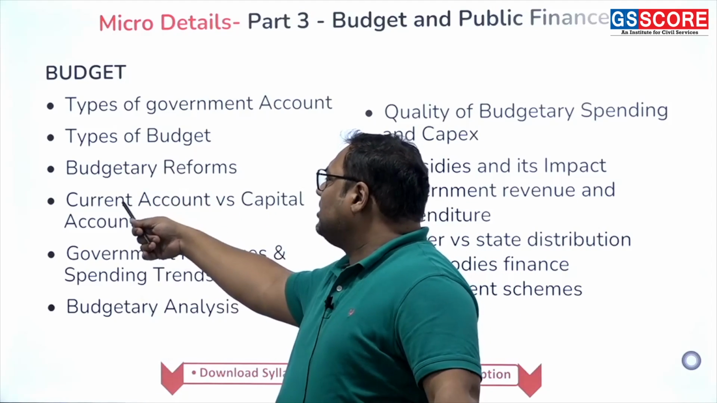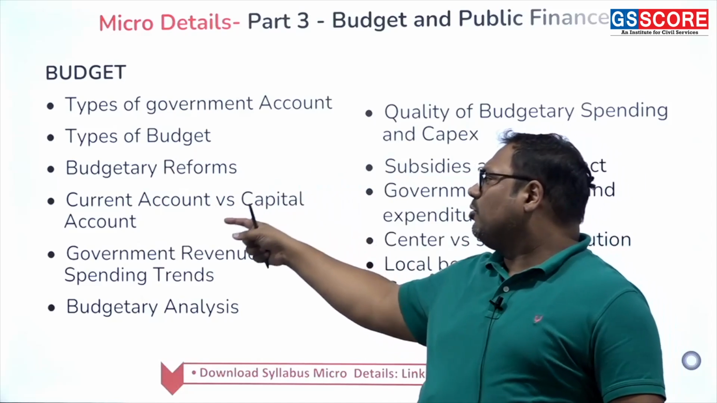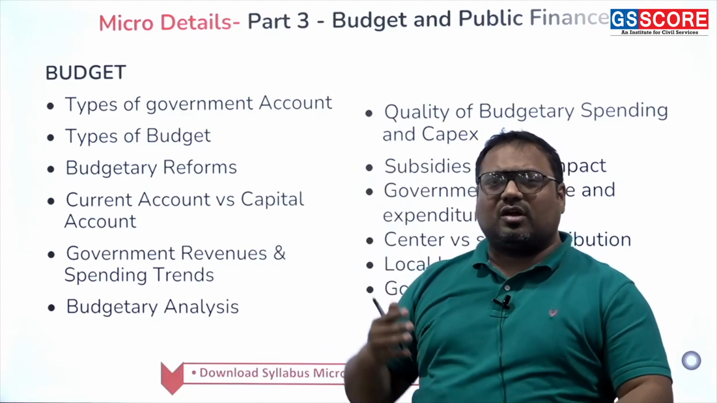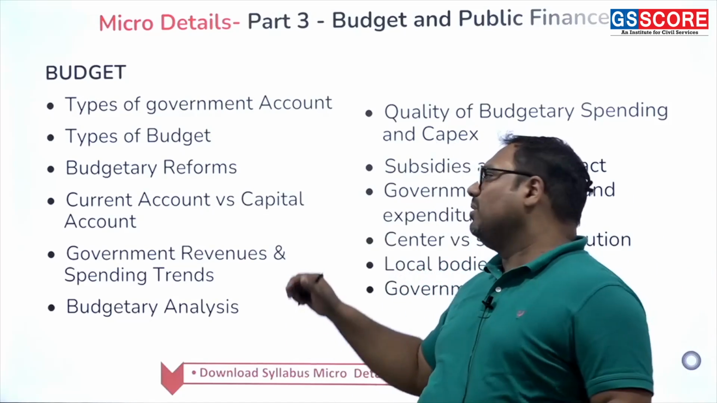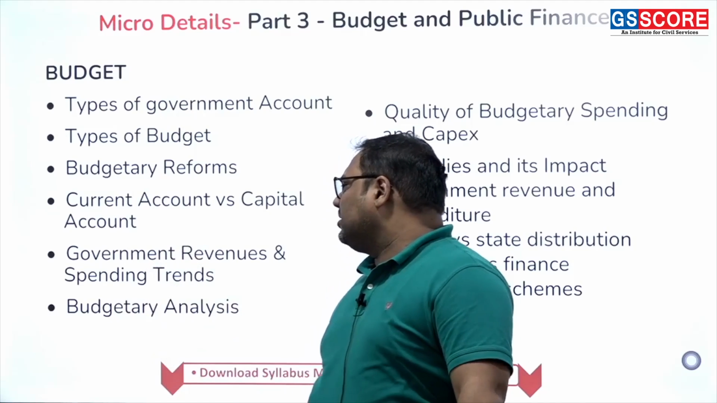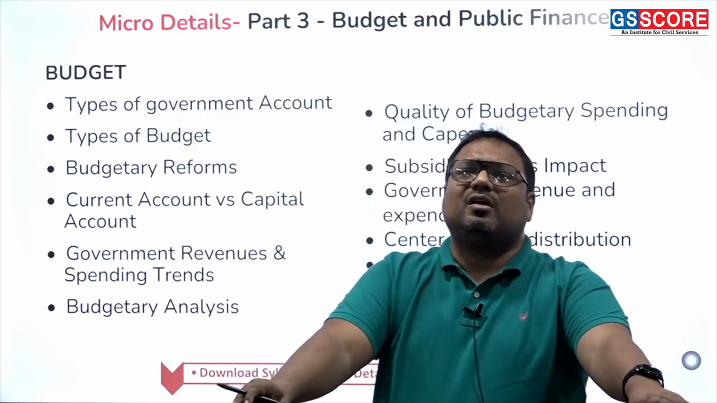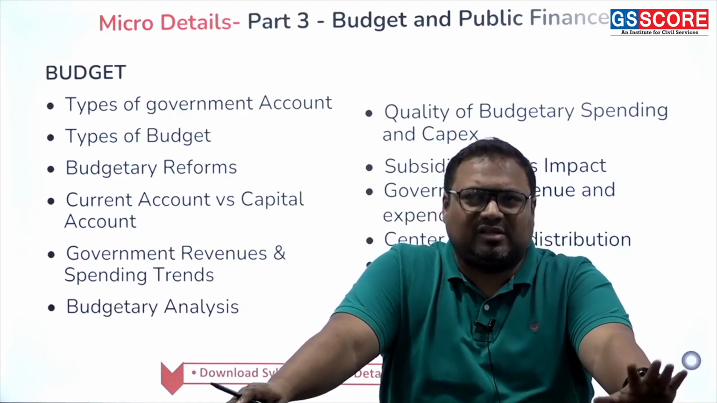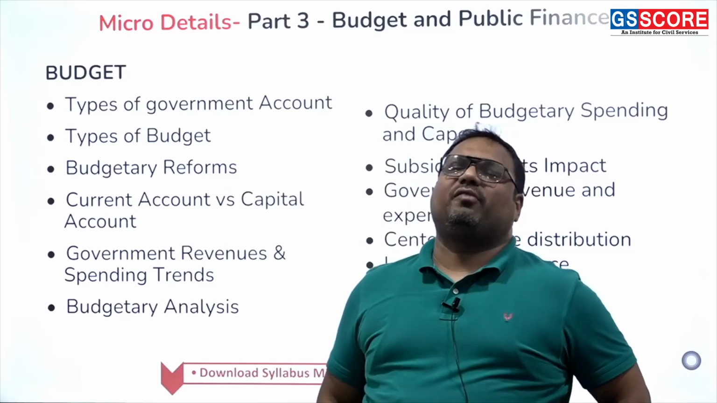Then within a budget, we have current account and capital account. You need to understand which entry goes into which type of account, what is the significance of each account, in which account expenditure should be increased, in which account we should be getting more income. So all of that you need to study here. Then government revenue and the spending trend. I've already discussed that to some extent. So from where government is making money, we explained already the tax income, non-tax income, and where government is spending, we should understand the trend of it as well.